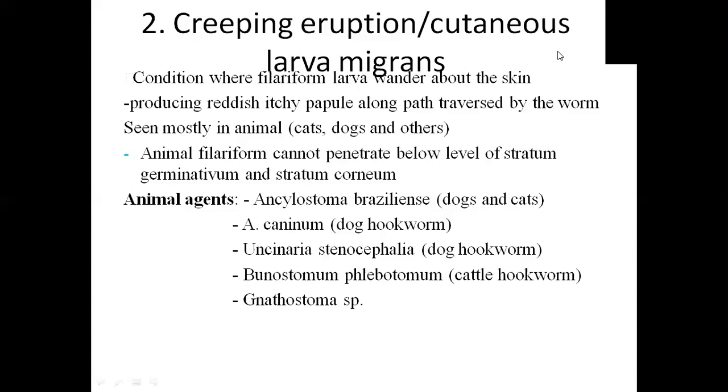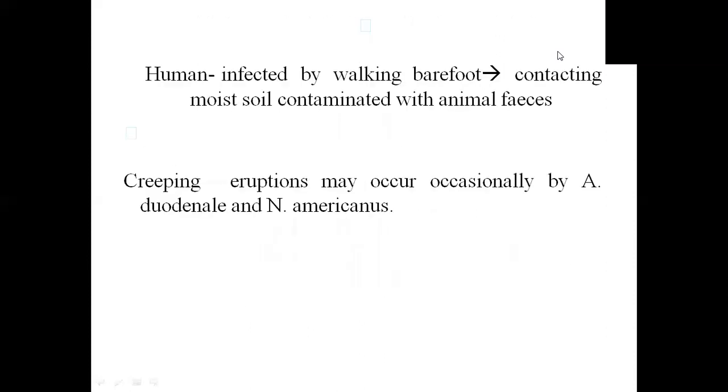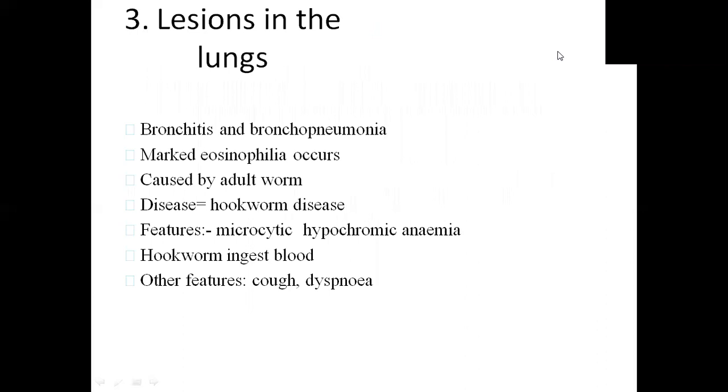I don't think our pets at home wear any shoes or sandals to protect them from Ancylostoma. So, how are humans getting affected? If they walk barefoot and come in contact with moist soil and animal feces, occasional eruptions can be seen following them. Now, what type of lesions in the lungs can we find? Obviously, they'll be suffering from bronchitis or bronchopneumonia.